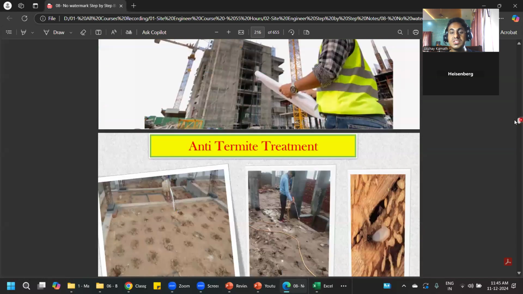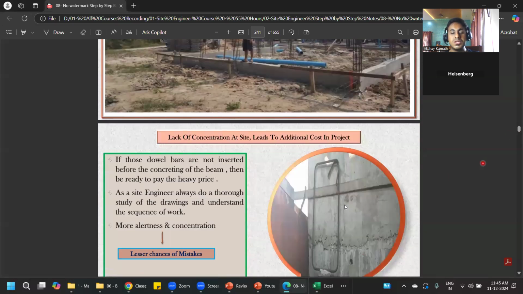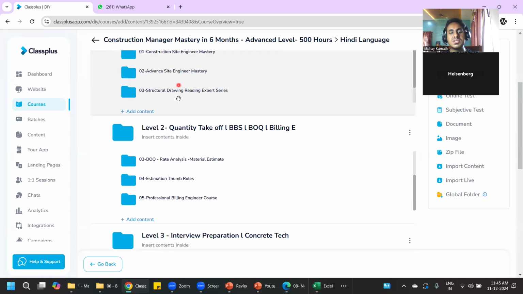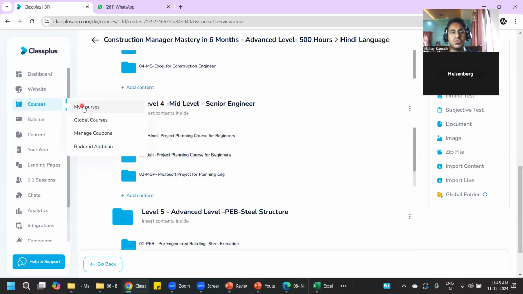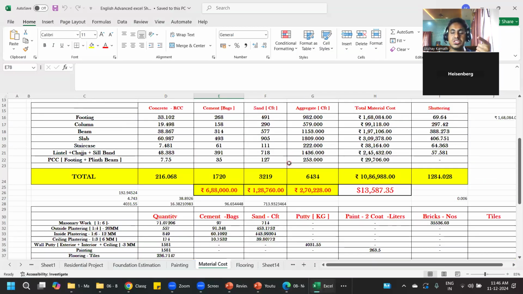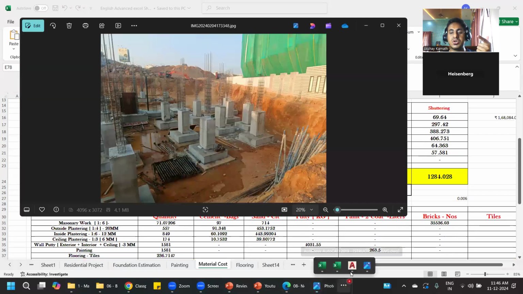These things you learn, that would be a better option. Once you finish all these things, later if you want, you go for an AutoCAD course. AutoCAD, you keep it at the last. Initially, I would not suggest it. So in this way, all these things I've covered here. I would suggest you right now, I want at least 3 to 4 months of time. In 3 to 4 months, you will be in a position to do the entire sequence of construction. You'll be able to do such Excel sheets on your own, and read all these structural drawings.